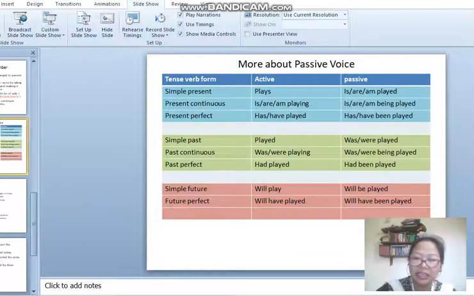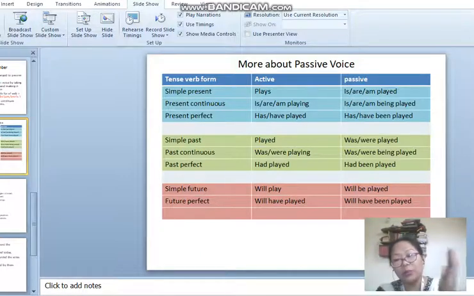So keep this in mind, this present, past and future tense. How do we change the voice? How does the verb change from active to passive? In passive, we always use the past participle form. If it is a simple tense, we will add is, am, or are in simple present. In past, it will become was or were.